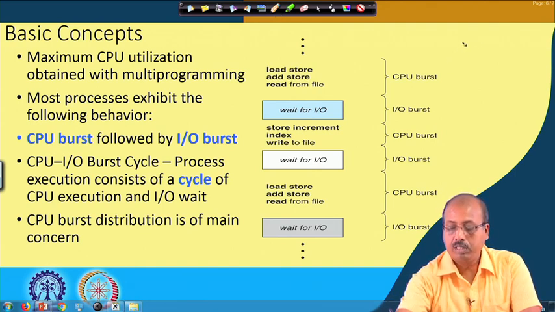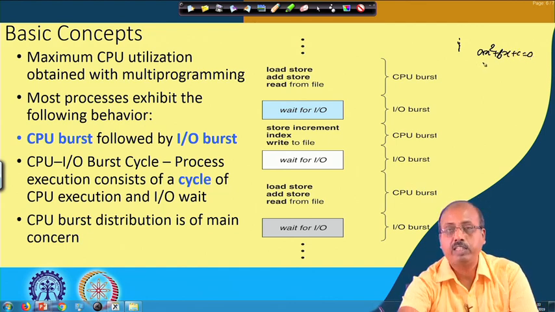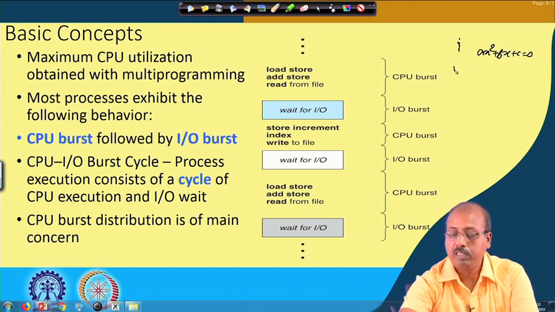If you look into any program, after it starts executing, most probably after doing some basic initialization of variables, it will be asking for some user input. Say I am finding the roots of a quadratic equation, ax square plus bx plus c equal to 0. There may be some initialization of some temporary variables, and after that, it will take the inputs a, b, c from the user.